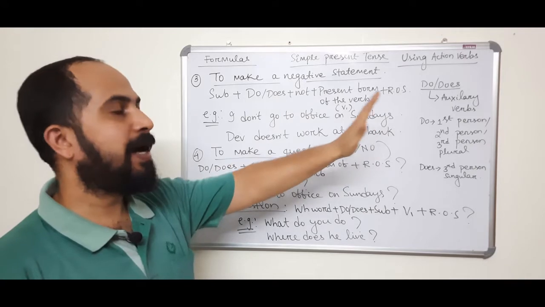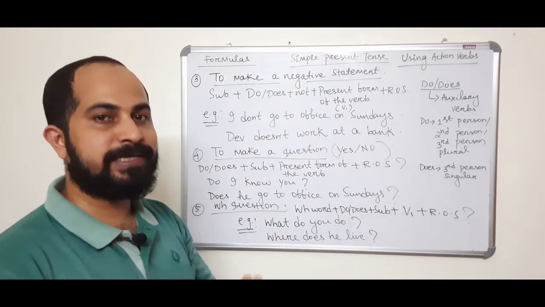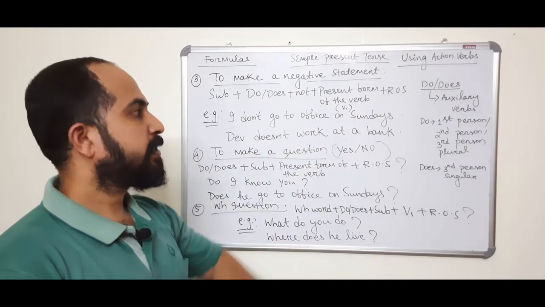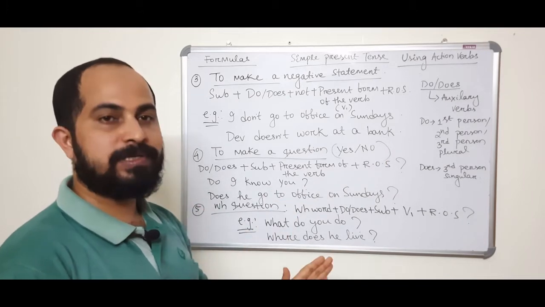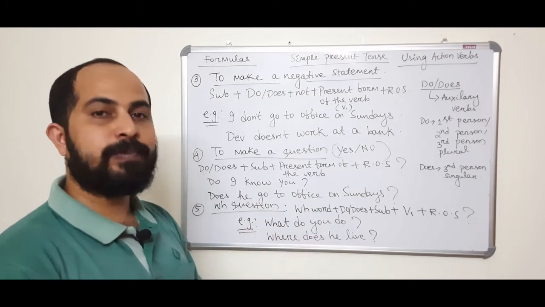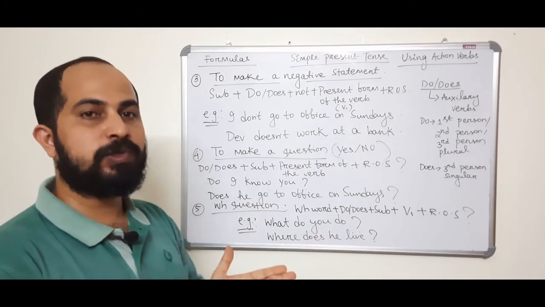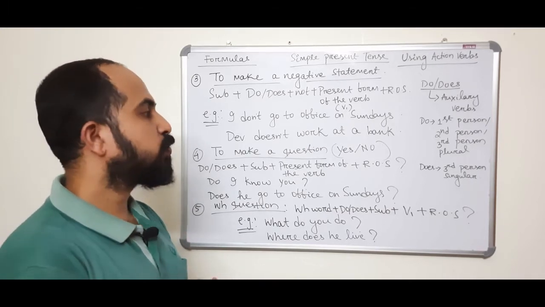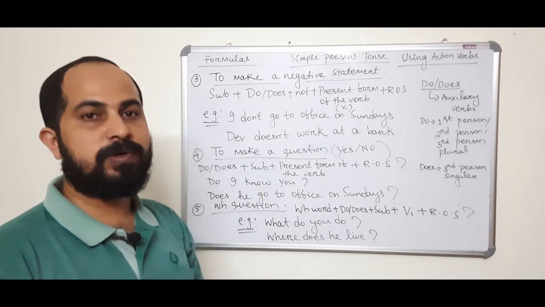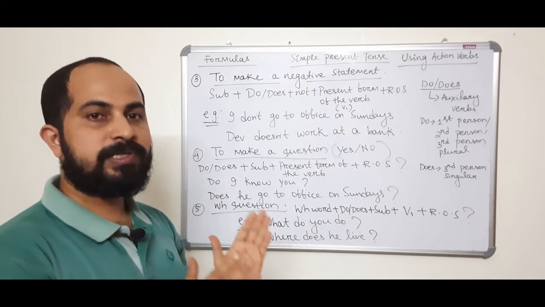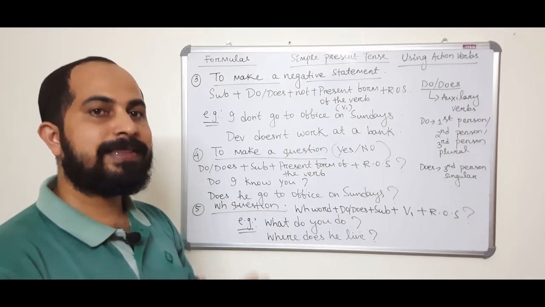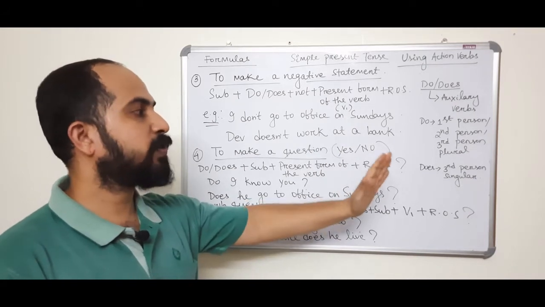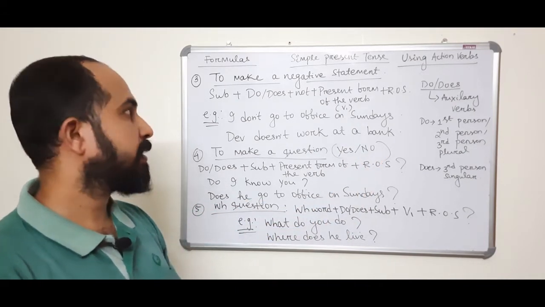Do and does are the auxiliary verbs in simple present tense. Do we use with first person, second person and third person plural. That means I do, you do and they do. Does we use with third person singular. He does, she does, it does. So does we use with third person singular.